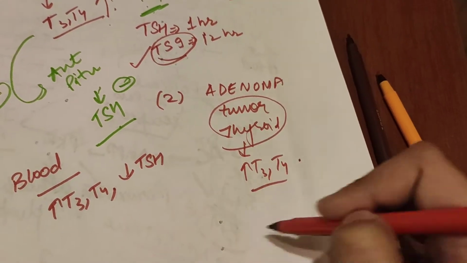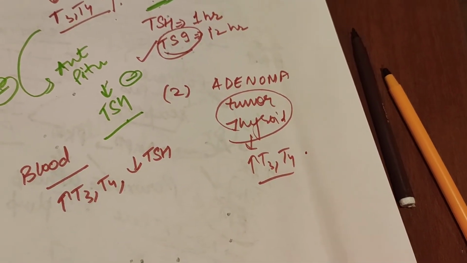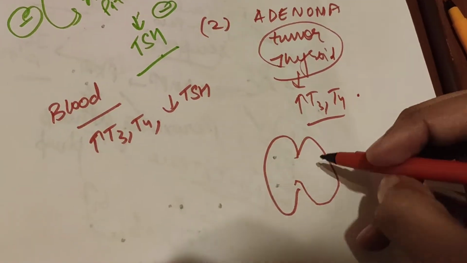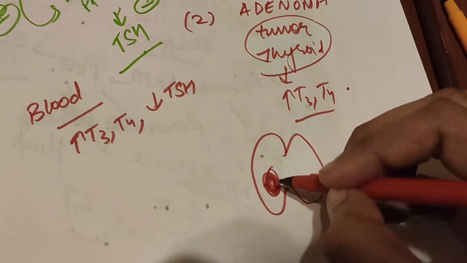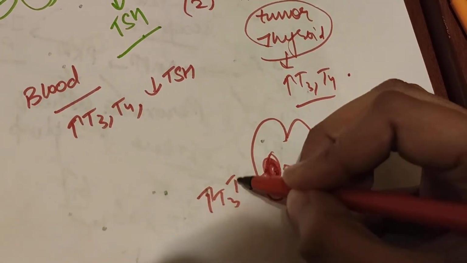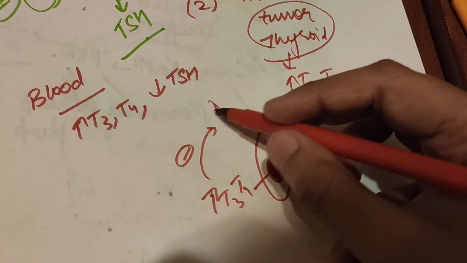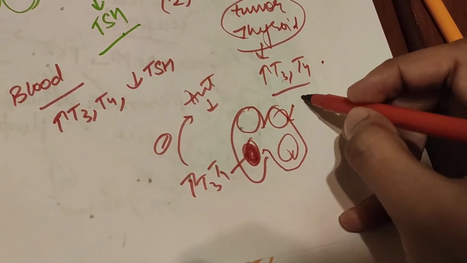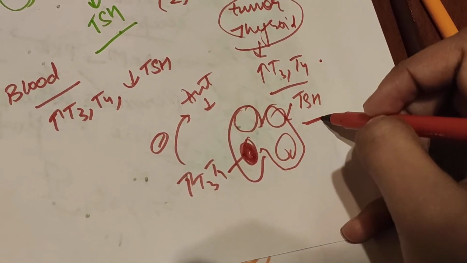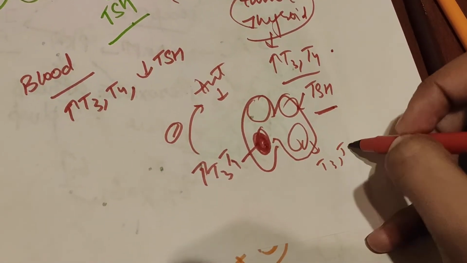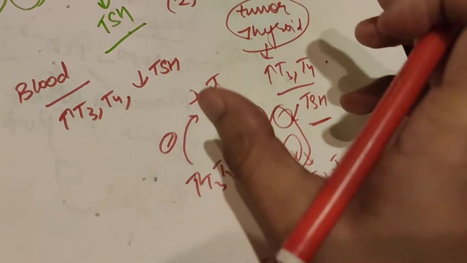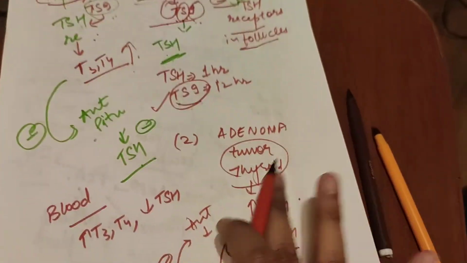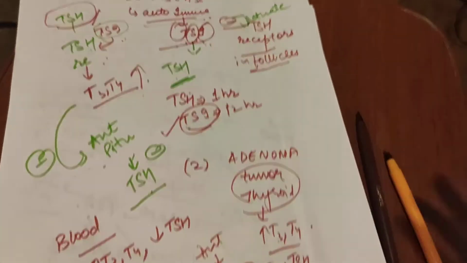Here, what will happen? Here, the T3, T4 concentration is more because of the adenoma. Suppose this is a thyroid gland, okay? So this is an adenoma which is producing more T3 and T4. It will give negative feedback to the anterior pituitary to produce less TSH. The rest of the follicles, because of inhibited TSH, will produce very less T3, T4. But this follicle, which is adenomatous, will produce more T3, T4. This is the second, not very common, cause of hyperthyroidism.